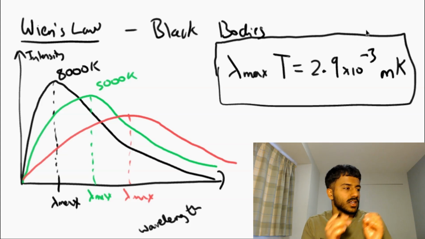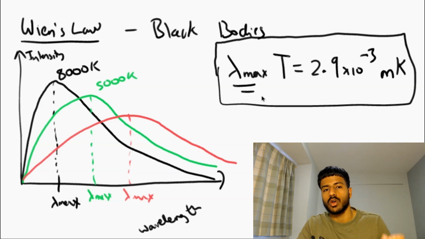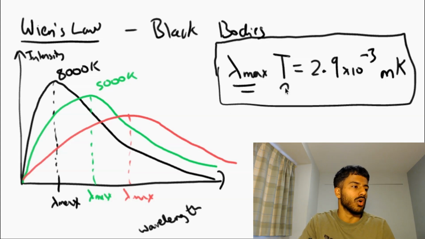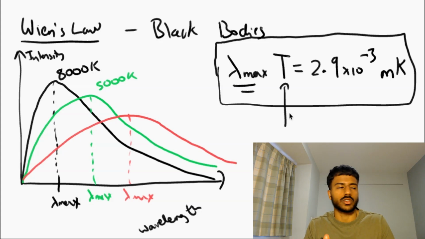So if you were to get a spectrum for this graph and you were able to identify the lambda max value of this star, you could therefore work out the temperature of that star. And for those who do chemistry, this graph here is very similar to that of a Boltzmann distribution.